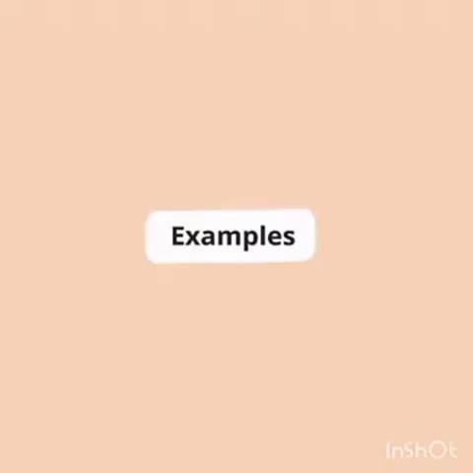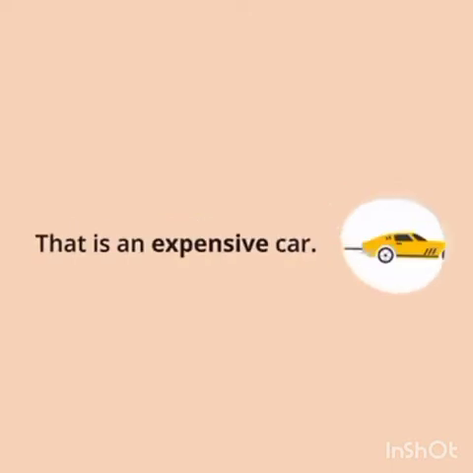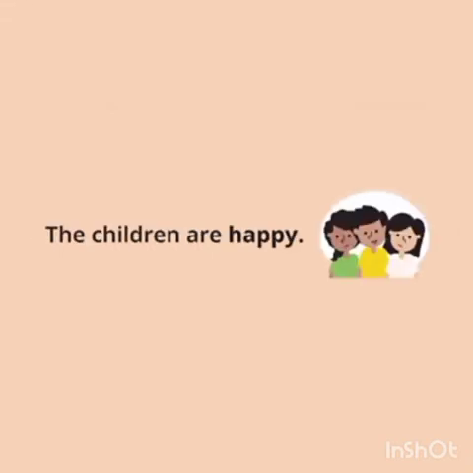Now let's learn more examples of this topic. Our first example is I see a small mouse. In this example, small is an adjective of size which is describing the quality of a noun, and the noun is mouse. The next example is that is an expensive car. In this example, expensive is an adjective of quality. The next example, the children are happy. In this example, adjective of feeling.